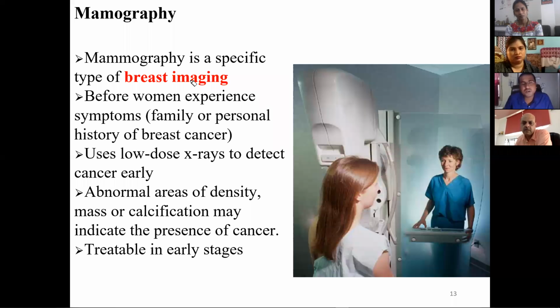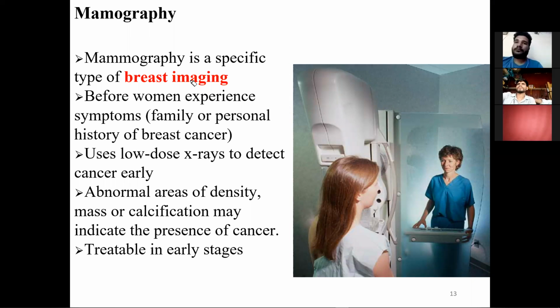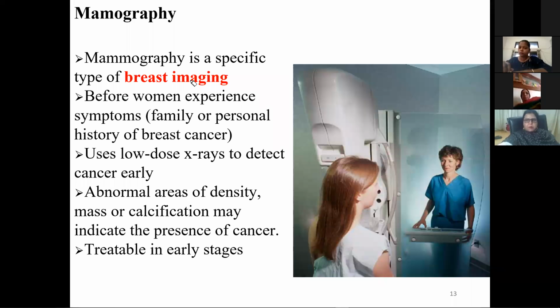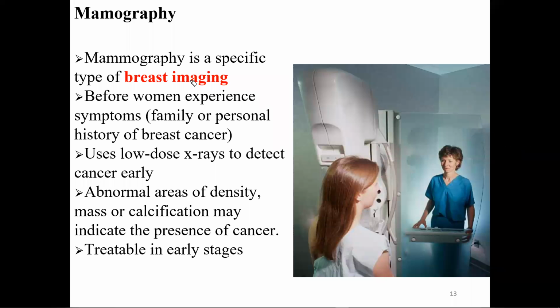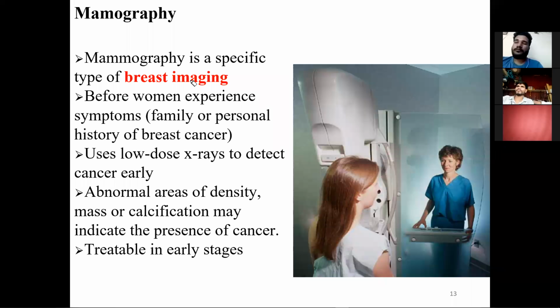If that portion is exposed to the mammography technique, where a very low dose of X-rays is passed through the woman's breast, we get the image and can understand whether any abnormal areas of density are produced. It can be calcification or anything else. So from that, at a very early stage, we can understand that there may be some problem, and it can be referred for further treatment.